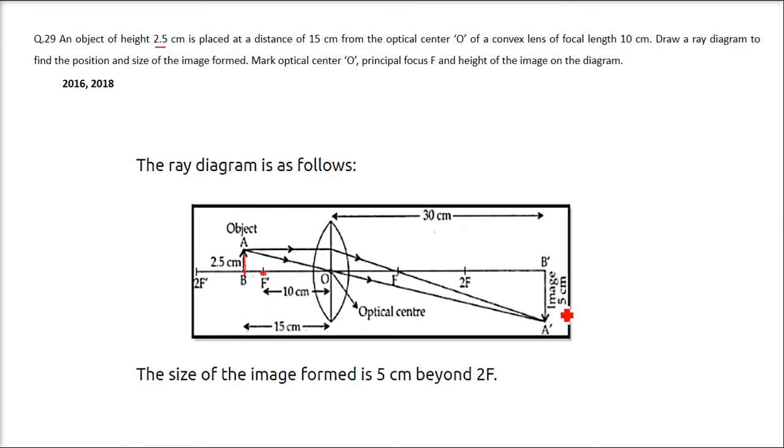The ray through the optical center goes directly, and the other ray bends and goes through F. When they combine, they form an image of 5 centimeter at a distance of 30 centimeter. The image is formed beyond 2F.